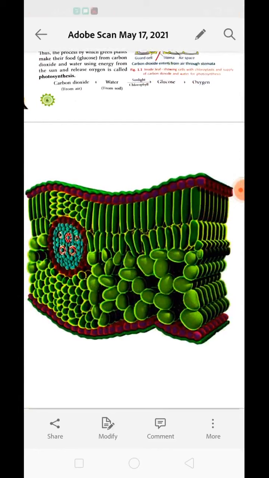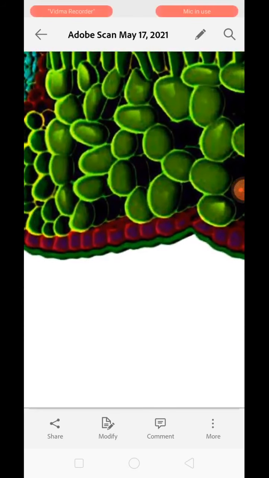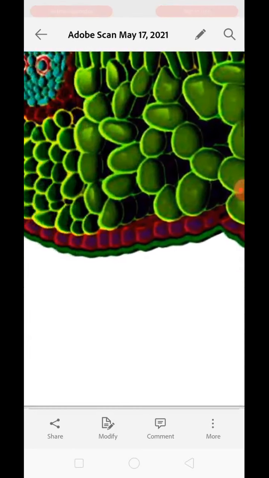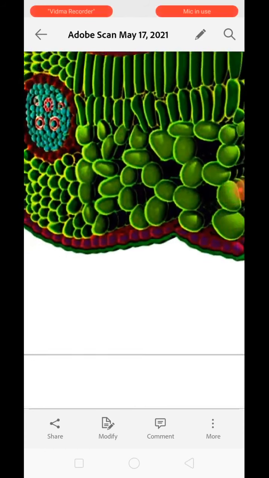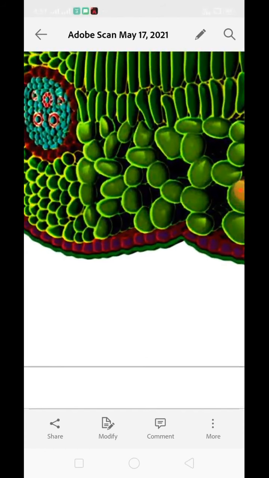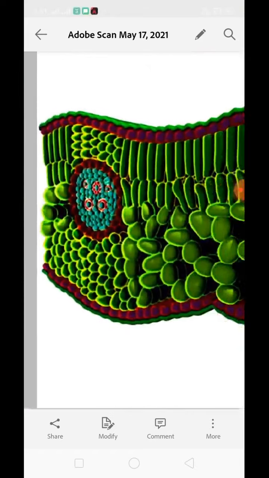Now next, the leaves have large air spaces between the cells. See over here, can you see the air space found between the cells? So leaves have large spaces of air between the cells which allow the carbon dioxide to enter into the leafy structure. Understood? Inside the leaf.